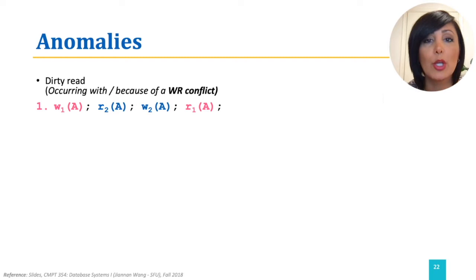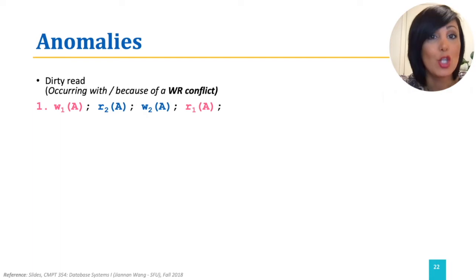First, W1A, which means transaction 1 writes a value on A. Then R2A, meaning transaction 2 reads a value A. Then W2A, which means transaction 2 writes to A. And then R1A, which means transaction 1 reads the value from A.